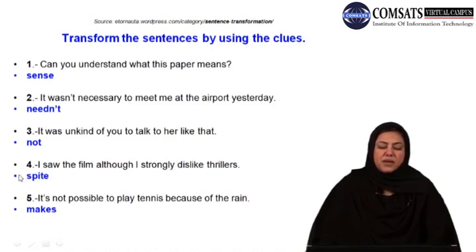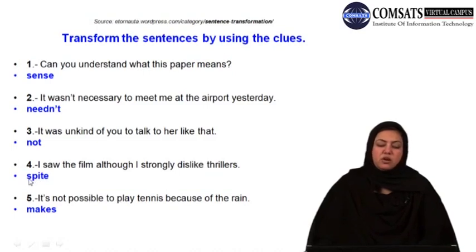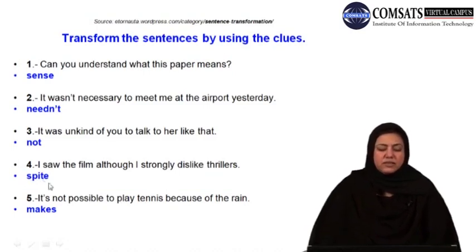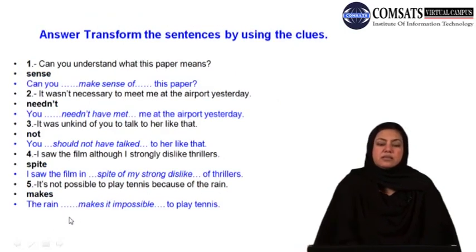You would use spite, that is you can use in spite or despite. अब आपकी choice है. It's not possible to play tennis because of the rain. यहाँ पर अब it's not possible to play, अब यहाँ पर एक direct verb आप makes अगर use करना चाहते हैं यहाँ पर it's not की बजाय, तो what would you do? Okay, if you have done this, now let us look at the examples, the answers of these examples quickly.